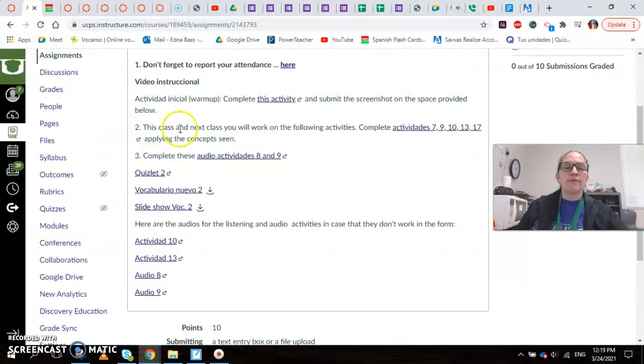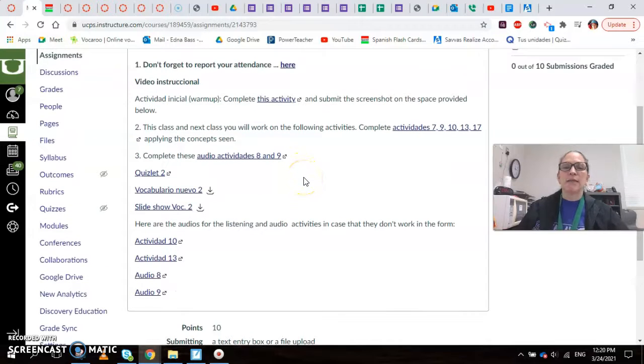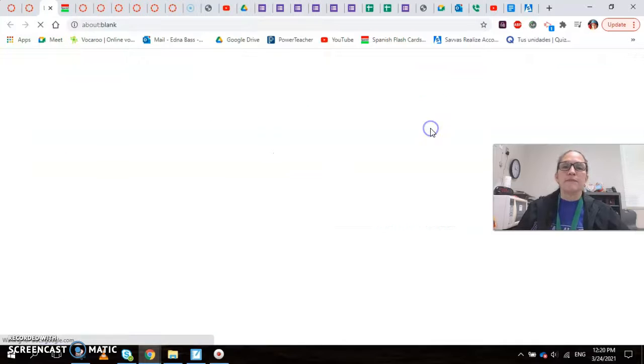For your activities today, you're going to complete this form that has actividades 7, 9, 10, 13, y 17. There are several activities in that form, and once you finish that one, you have these two activities that are audio activities in another form. So those two forms, you're going to work on this class and then the next class. So this video of instructions in this class plan is going to be posted today and next class. Let's click this.